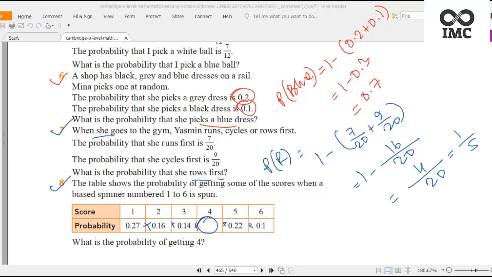So if we want to find the probability of getting 4, that means 1 minus the sum of the remaining. 1 minus (0.27 plus 0.16 plus 0.14 plus 0.22 plus 0.1). If we add, we get 0.89. So 1 minus 0.89 will be 0.11. And that is our final answer.